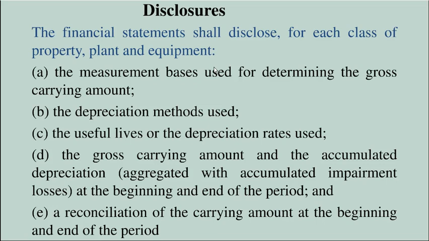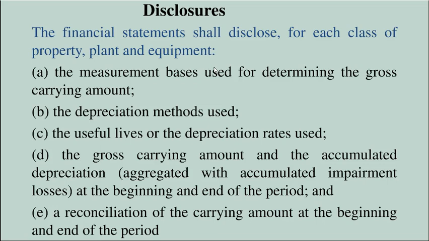The financial statements shall disclose for each class of property, plant and equipment, first, the measurement basis used for determining gross carrying amount. You can use different bases. We discussed cost models or revaluation models. You can disclose the measurement basis you used to report your property, plant and equipment.